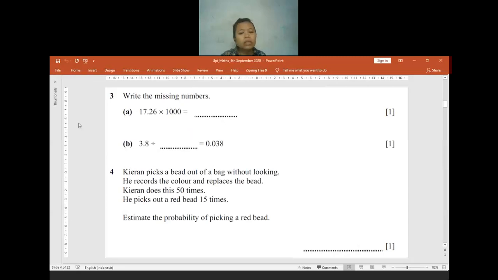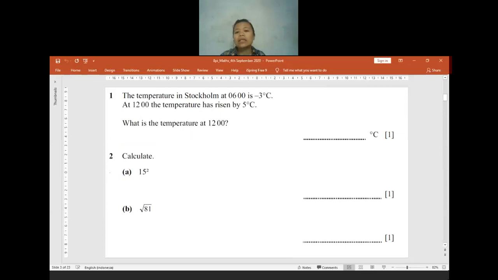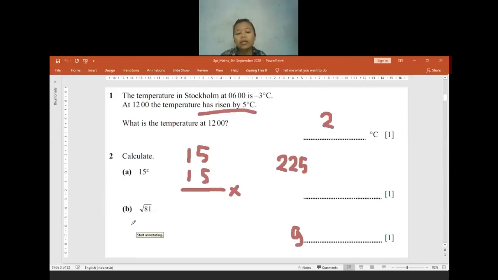For question 2B, the only thing that you can do is to be able to recognize or memorize all of the square numbers. You know that 9 squared is equal to 81. That's why the square root of 81 is equal to 9.